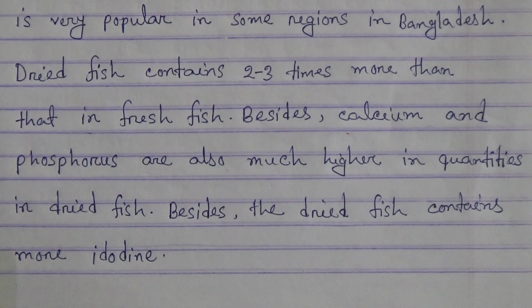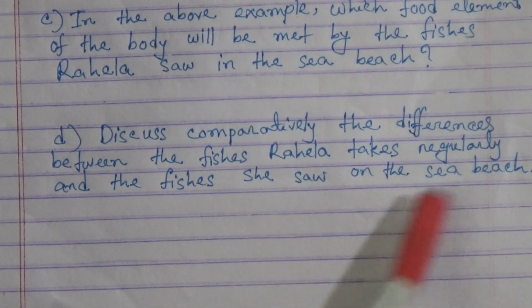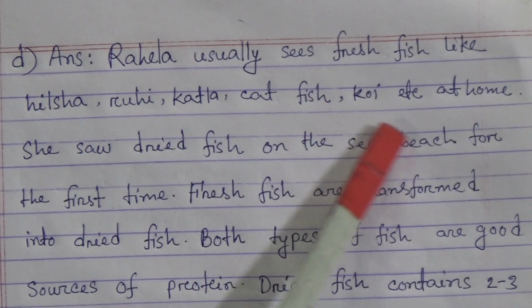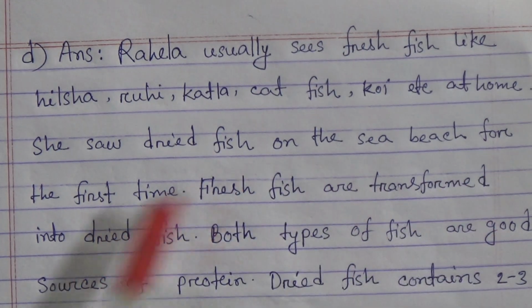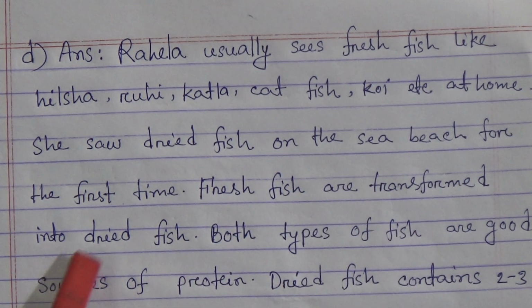So, number D. Discuss comparatively the difference between the fishes Rahela takes regularly and the fishes she saw on the sea beach. Answer D. Rahela usually sees fresh fish like hilsa, ruhi, katla, catfish, koi, etc. at home. She saw dried fish on the sea beach for the first time. Fresh fish are transformed into dried fish.